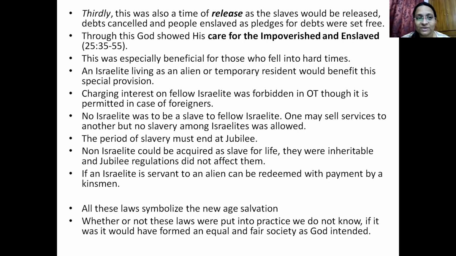Okay, so through this we can see that God shows his care for the impoverished and for the enslaved. This is especially beneficial for those who have fallen into hard times and could not deal with it, or could not fight it, and they fell to it and had to get into slavery or some kind of service. Okay, but there were some rules in the slavery system also.